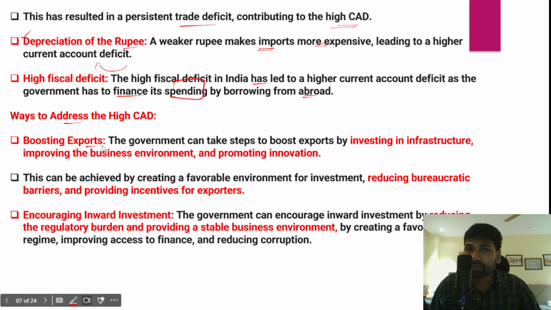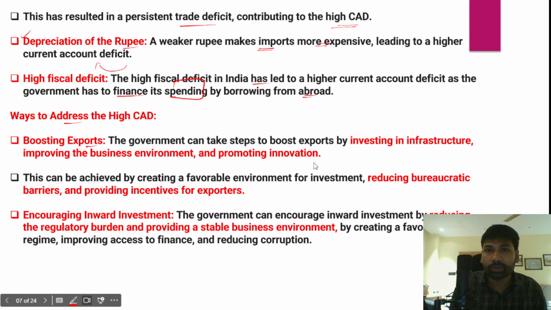Manufacturing and industries, especially MSMEs, have a lot of export potential. If we encourage and incentivize these MSMEs, they can actually boost India's exports and make India's products more and more competitive in the international markets.